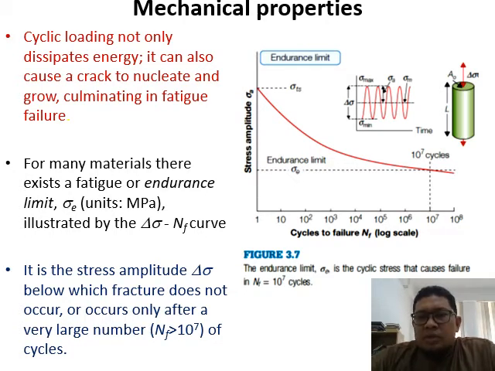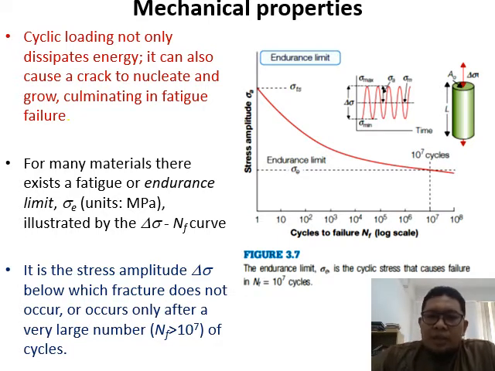If you want to see the relationship between the tensile strength and the endurance limit, then you need to know that the endurance limit is directly related to the number of cycles. So if you increase the number of cycles, the maximum stress that you can apply to the material becomes very low.